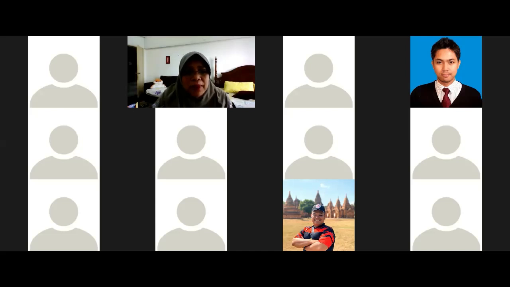Apa beza section 8 dengan section 5? Section 8 unauthorized sebab dia tak ada access dan dia tak ada consent. Tapi dekat section 8, unauthorized because he is not the right person. He is not the person, he is a person who causes it, it's not himself entitled. Dia tak ada entitlement. Tadi dia tak diberi, ni dia tak ada entitlement.